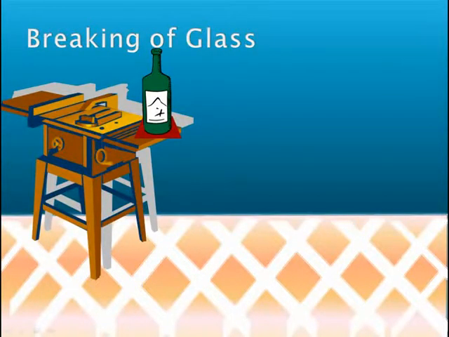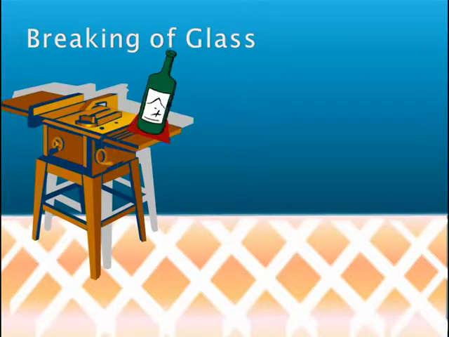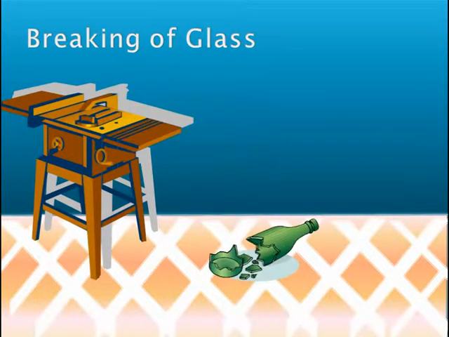Breaking of glass is a very fascinating example of another physical change. If you take a glass bottle and throw it on the ground, the bottle breaks. Let's do it again. Here you can see the glass break. Isn't it fun to break glass bottles like this? Well, this is a physical change.